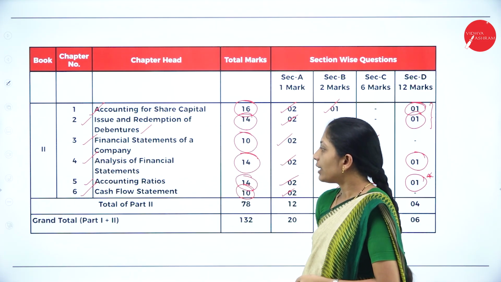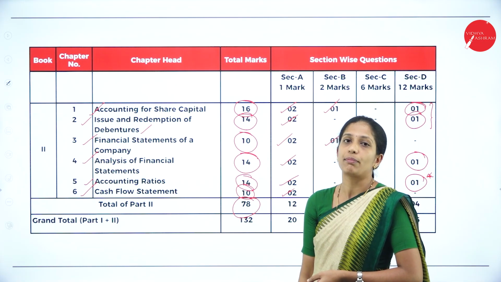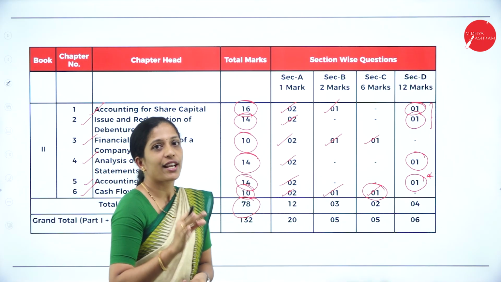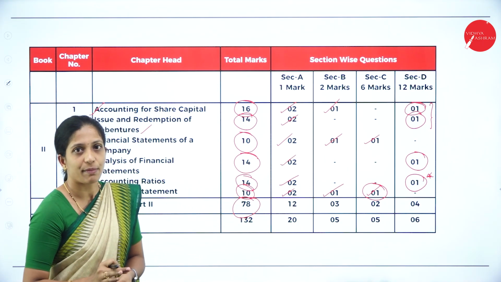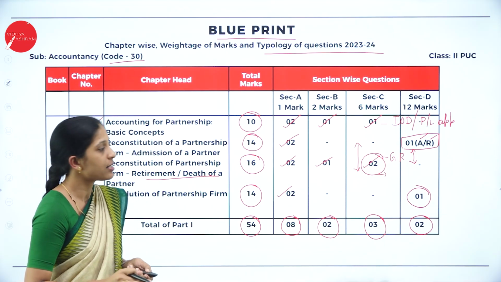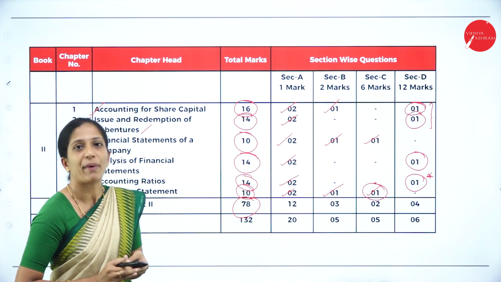Okay, so the total weightage of part 2 is 78 marks, whereas the total weightage of part 1 was 54 marks. You can get 78 marks if you concentrate only on part 2.